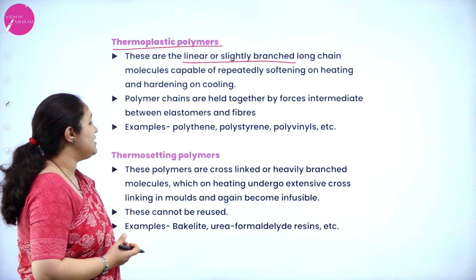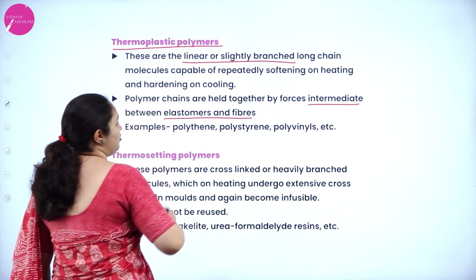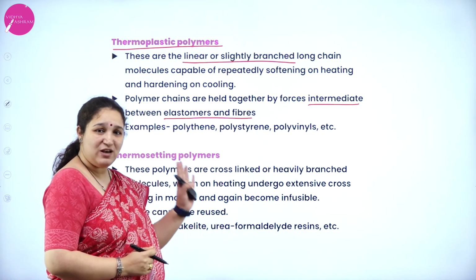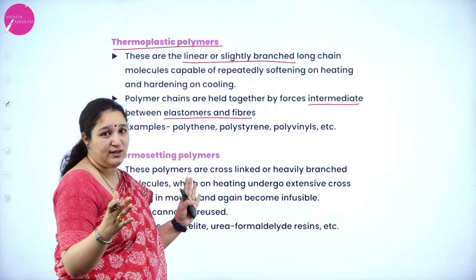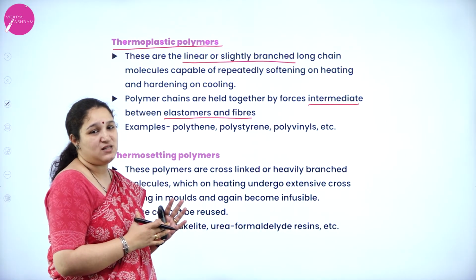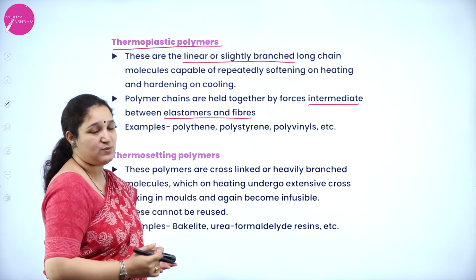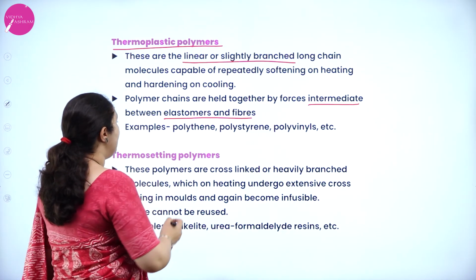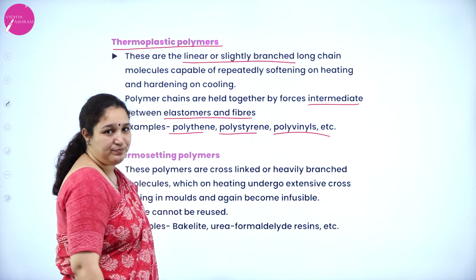So polymer chains are held together by forces intermediate between elastomers and fibers. Elastomers have weak intermolecular forces of attraction, but fibers have very strong intermolecular forces of attraction. These thermoplastics fall in between elastomers as well as fibers. Okay. Examples: polythene, polystyrene, PVC, etc.